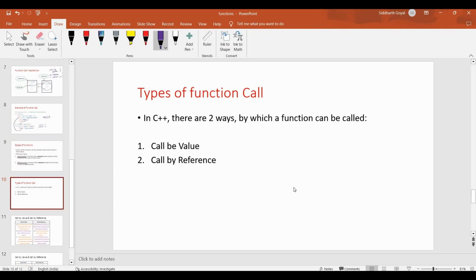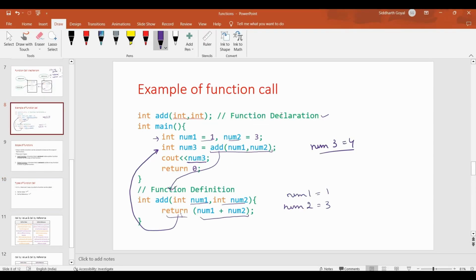Types of function call. There are two types of function call, as we mentioned earlier. This is called call by value, and this is called call by reference. Call by value is, for example, here, this is an example of call by value. We are passing the variable as it is.